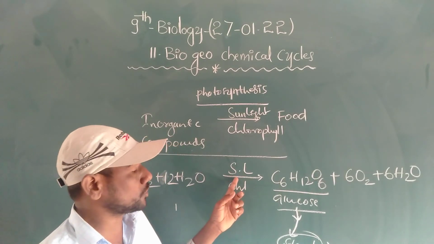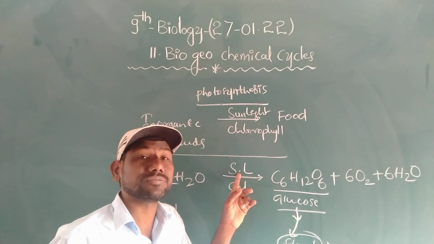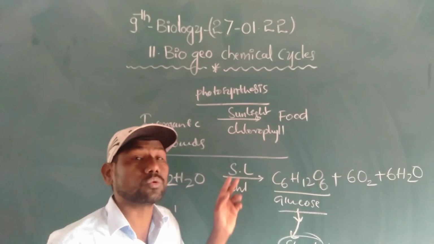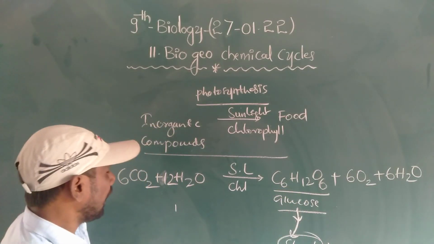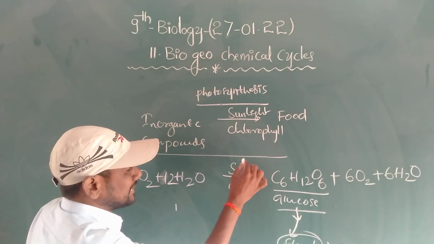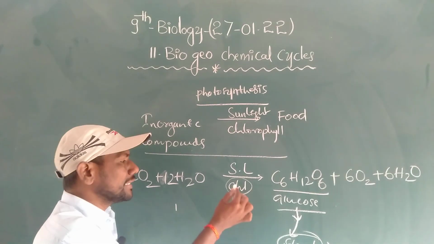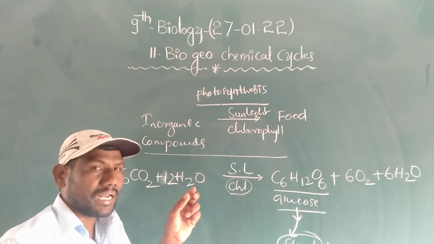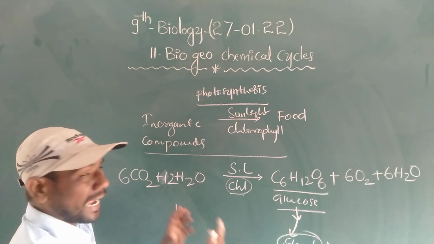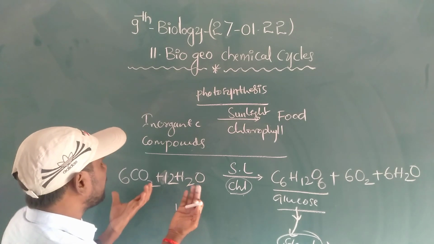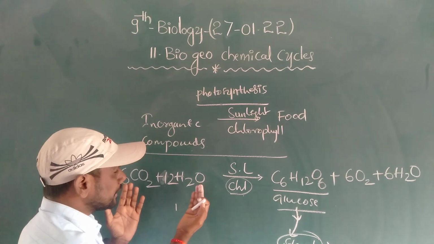Here, who is helping to form the food material? Sunlight and chlorophyll. These two are helping to form the food material. How? When sunlight falls on the green colored pigment chlorophyll, immediately the chlorophyll molecule becomes activated, and that activated chlorophyll molecule combines carbon dioxide and water molecules.